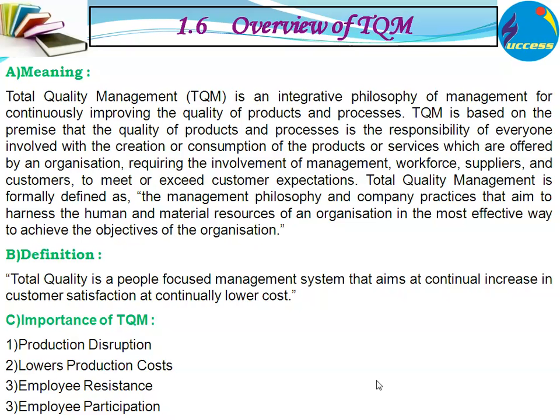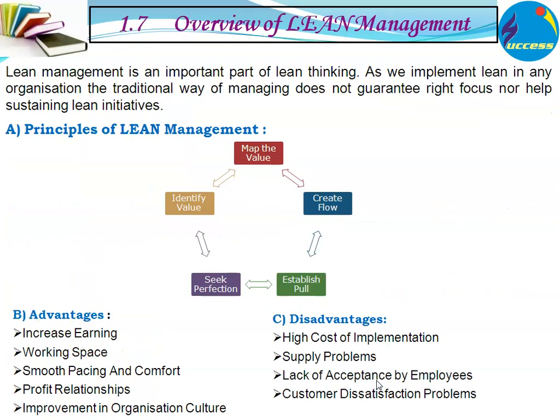What is the importance of total quality management? It helps in reducing production disruptions. It lowers the production cost. Employee resistance is applicable, and employee participation is also needed to achieve total quality management.